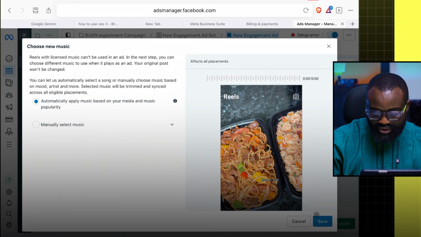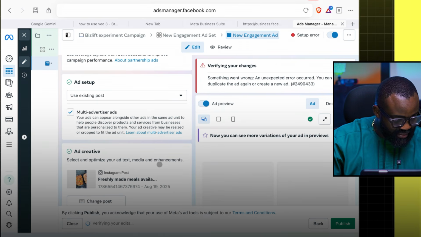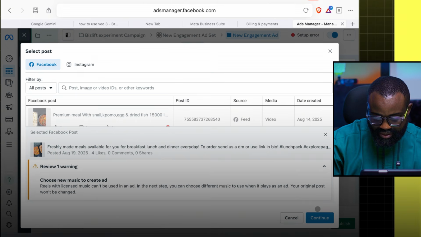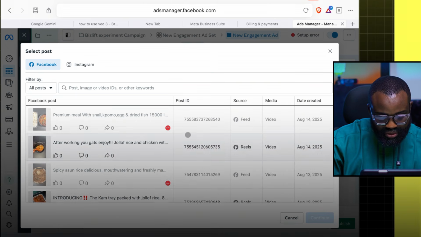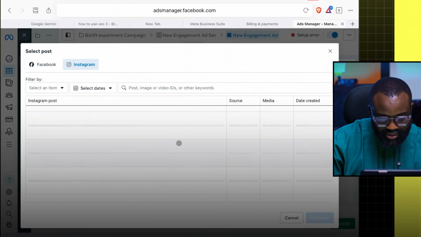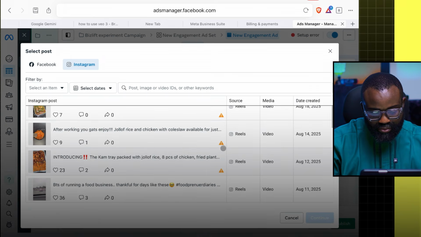Let's just automatically use any sound, it doesn't matter. Let me see if they have another post that I can use. Let's try and see if there's another post we can use. Let me look for it on Instagram. Let me see if there's another post we can use.